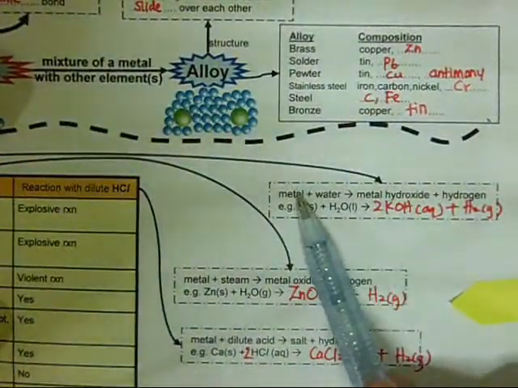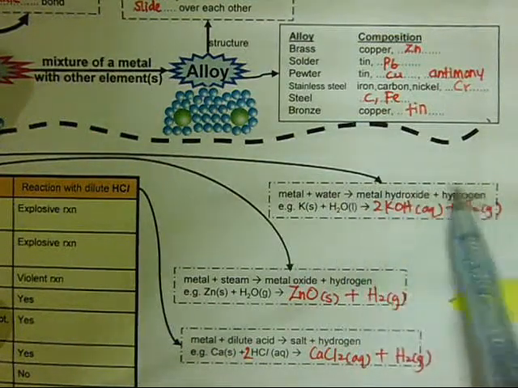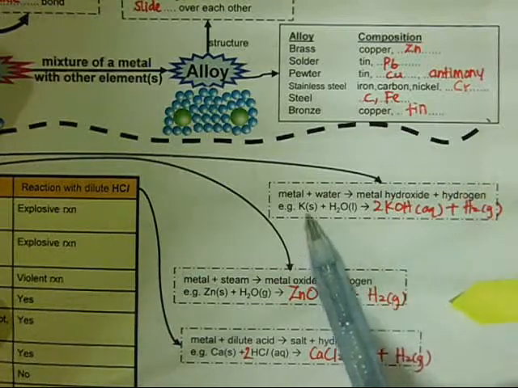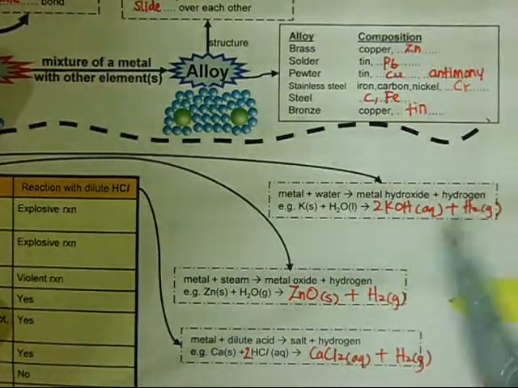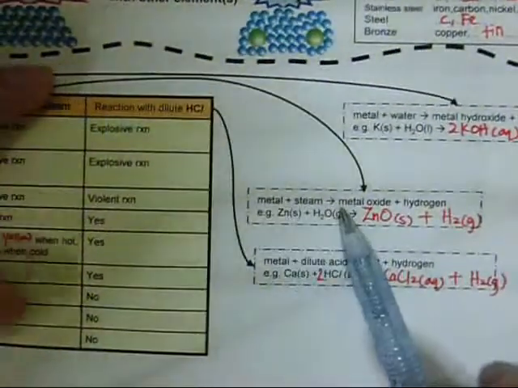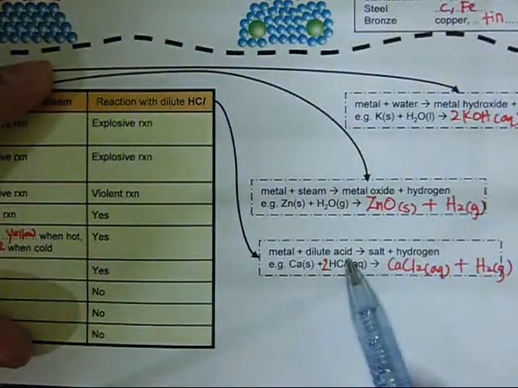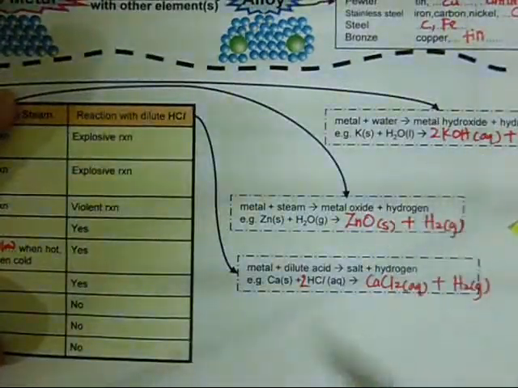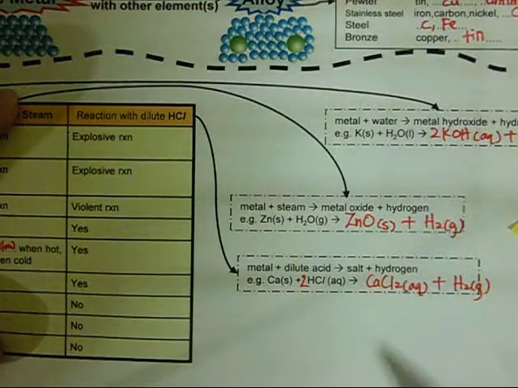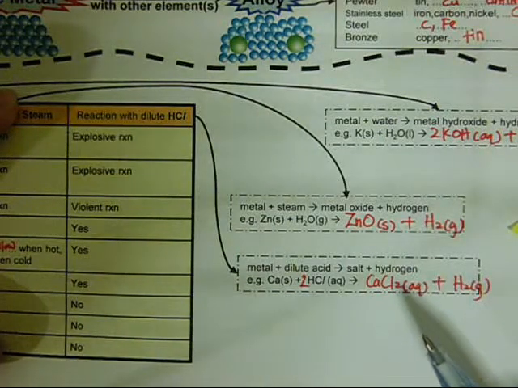Now if the metal does react with water, you get hydroxide and hydrogen. An example, potassium and water, you get potassium hydroxide and hydrogen. Metal and steam, you get metal oxide and hydrogen. Metal and acid, you get salt and hydrogen. So all these three reactions you have to remember, and all these three reactions, hydrogen will be given off.